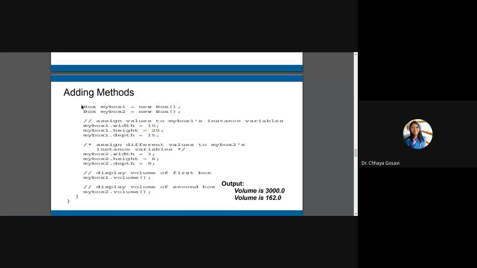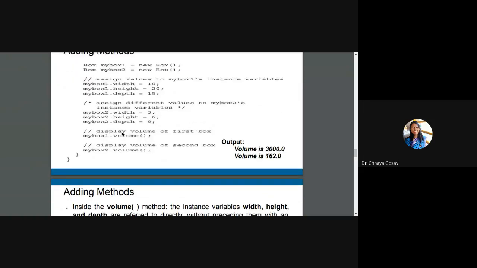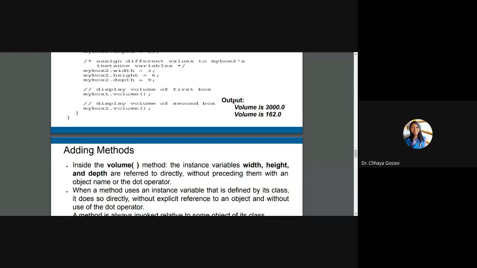So copy this. You can find this program available in Java Complete Reference and try to execute it and check what is the output. And you can create multiple objects and check whether you are getting this output or not.